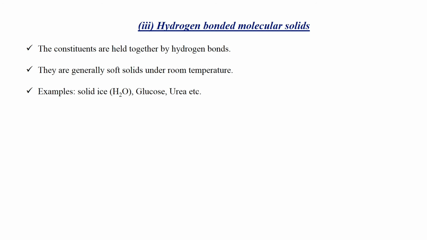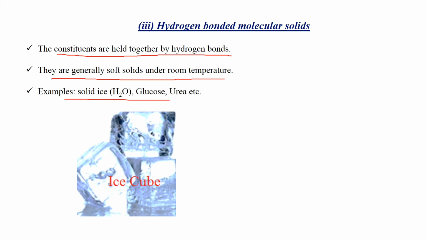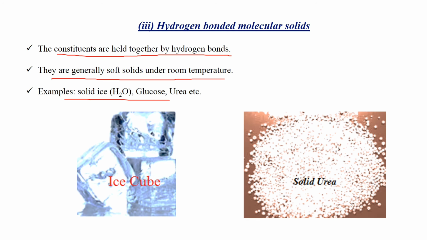And now hydrogen bonded molecular solids. Their constituents are held together by hydrogen bonds. They are generally soft solids at room temperature. Examples are ice, glucose and urea. This is the ice cube and this is the solid urea.